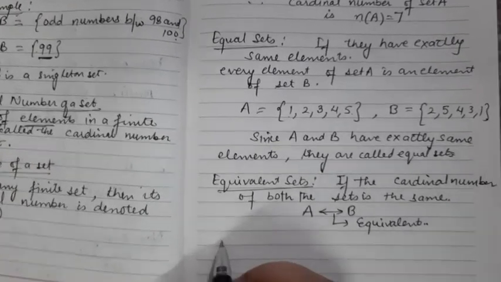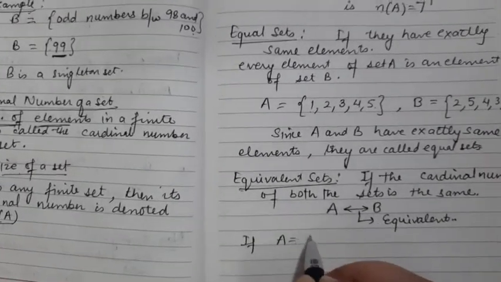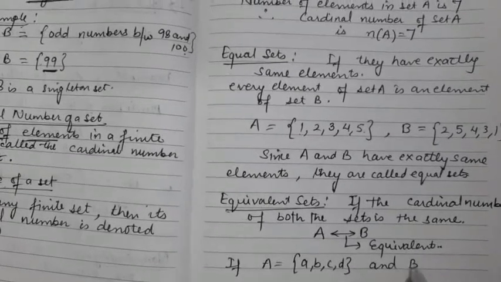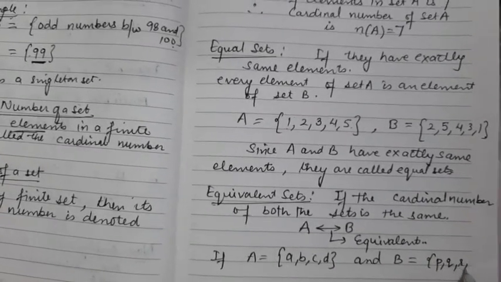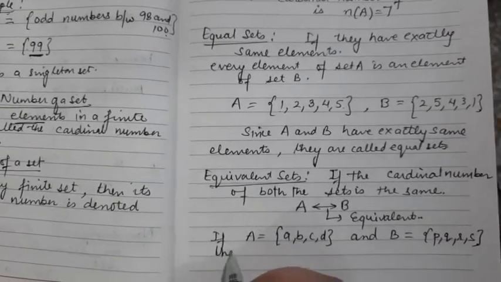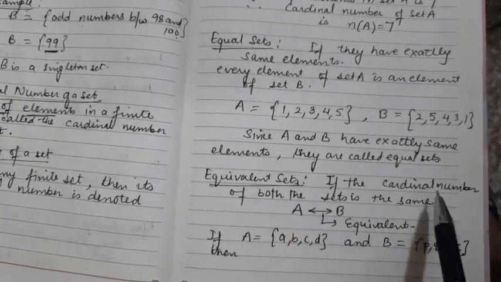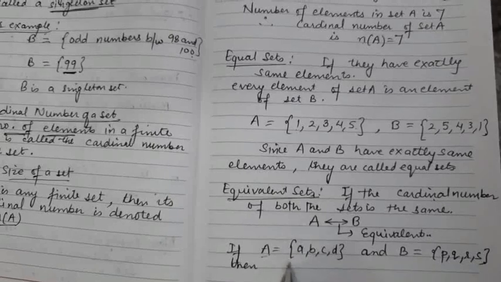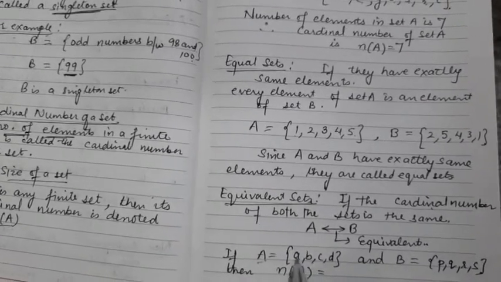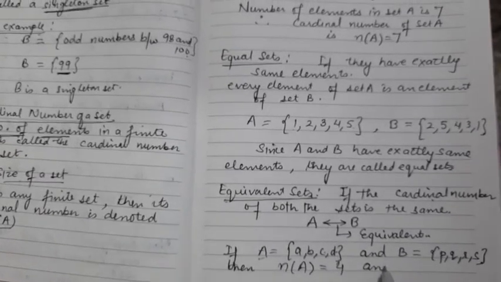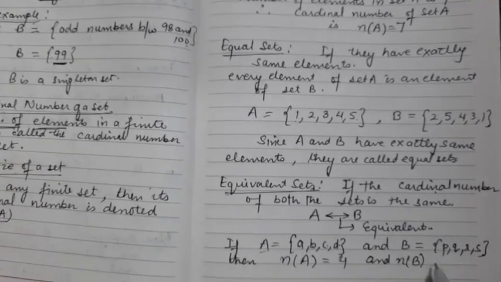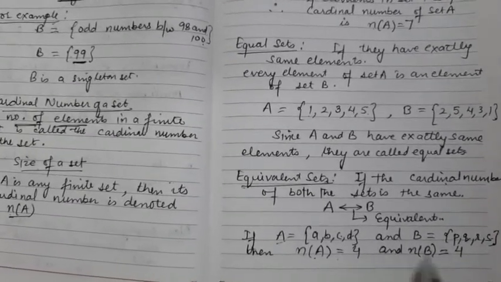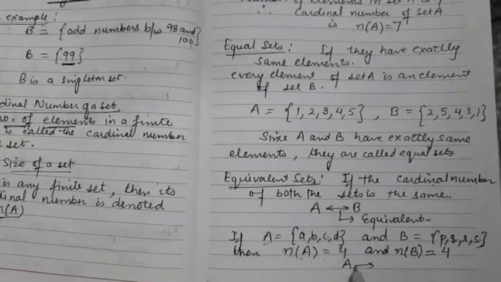For example, if A equals a, b, c, d and B equals p, q, r, s, then for equivalent sets we have to find the cardinal number, means the number of elements. The number of elements in set A is 1, 2, 3, 4 and the number of elements in set B is also 1, 2, 3, 4. So here the cardinal number is the same. So A is equivalent to B.